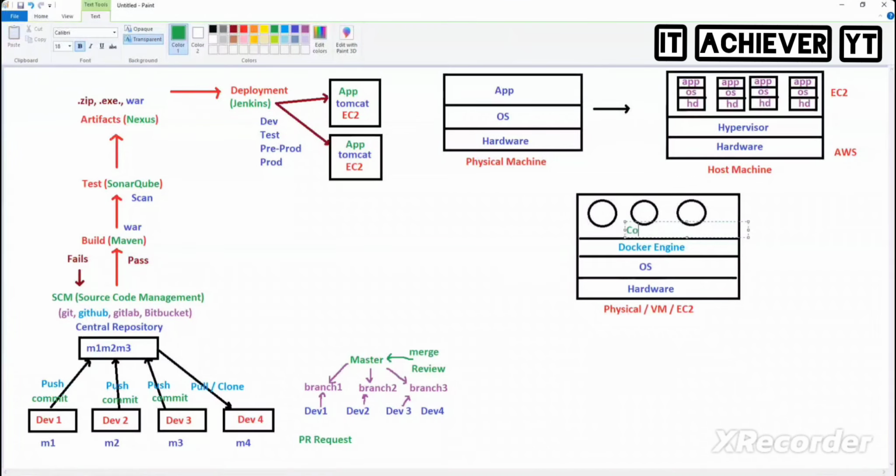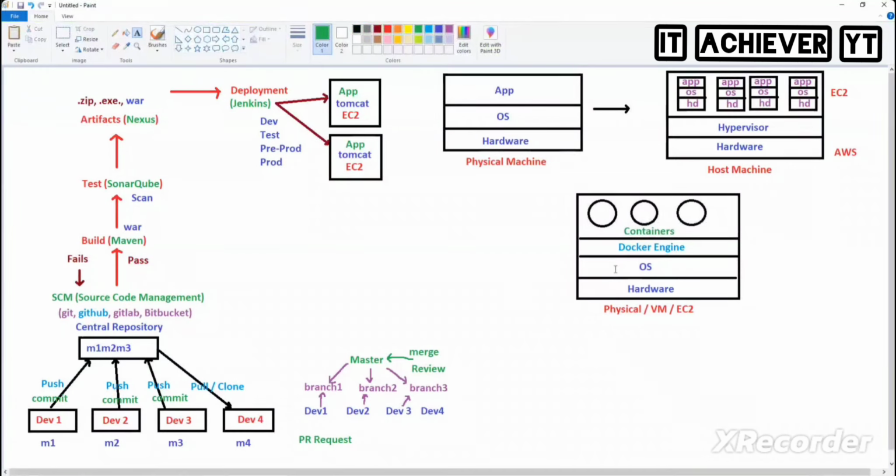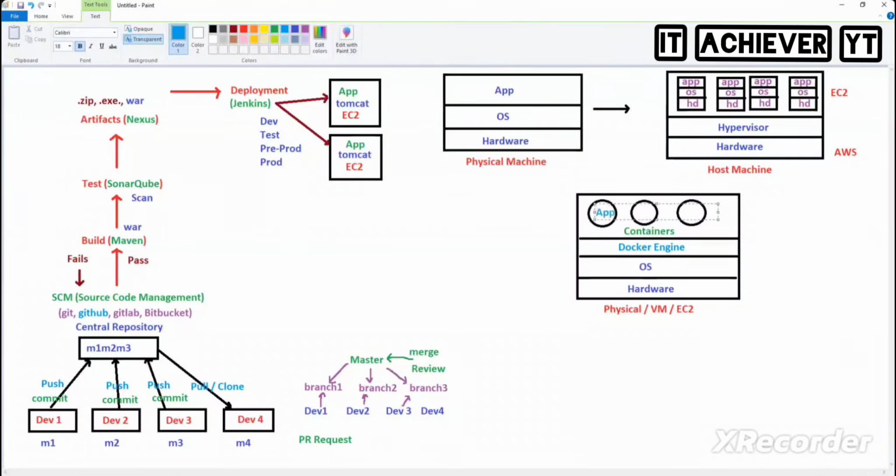Multiple containers. So our EC2 instance is already virtualized, and inside the virtualization, again, a virtualization concept is called Docker. The good thing here is, if you have an EC2 instance, that needs hardware, and that needs an operating system, and then you deploy. But whereas in containers, no operating system. Directly you can put an application. Very light, or not?